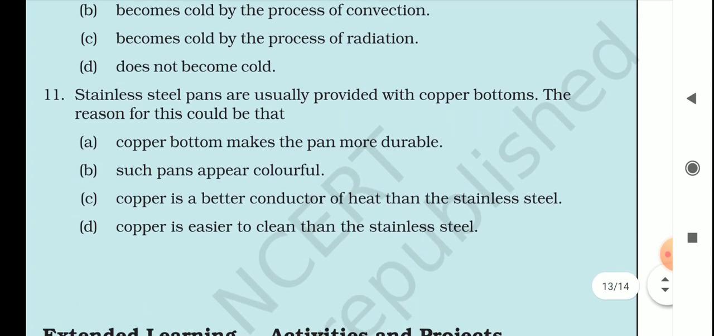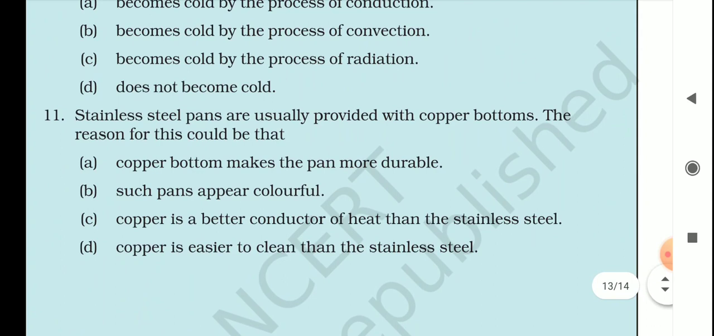Okay, so the next question is, stainless steel pans are usually provided with copper bottoms. The reason for this could be that A, copper bottom makes the pan more durable. B, such pans appear colorful. C, copper is a better conductor of heat than stainless steel. D, copper is easier to clean than stainless steel.